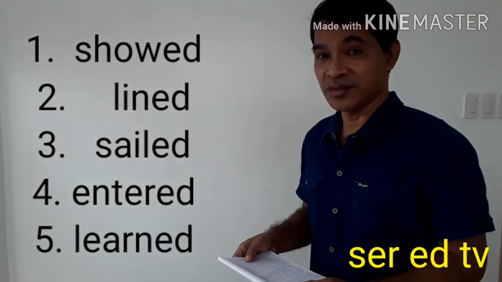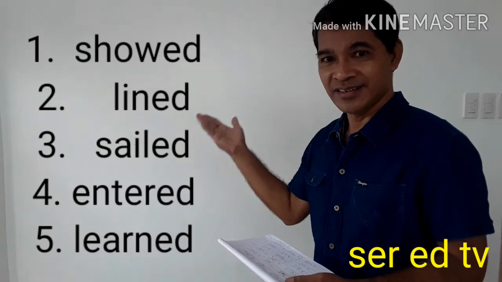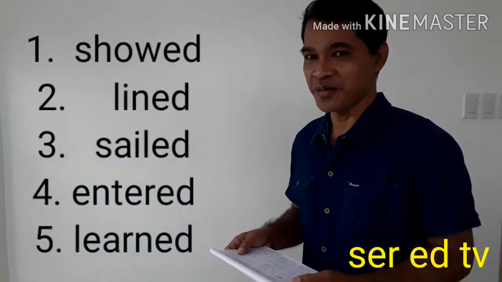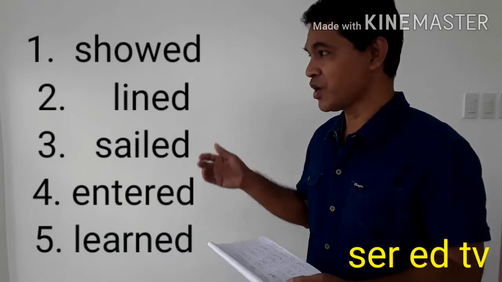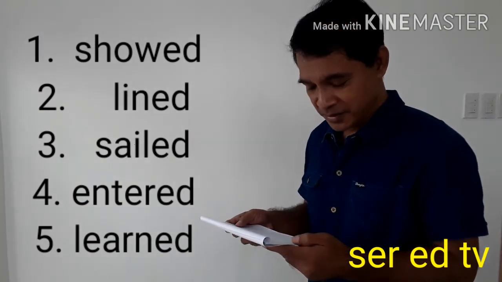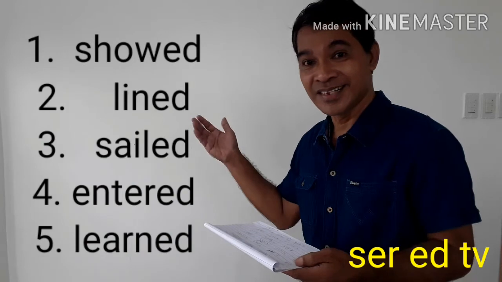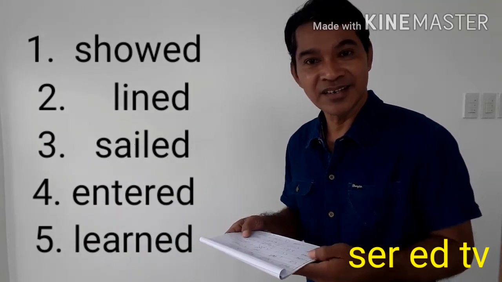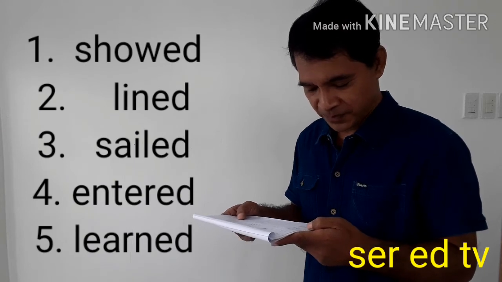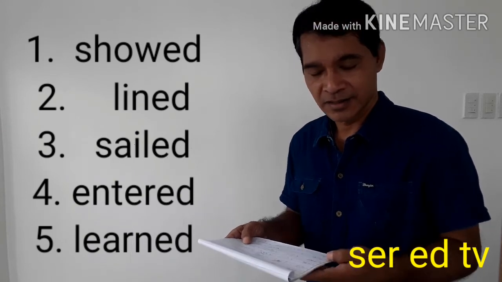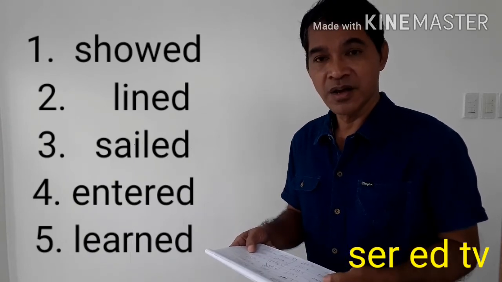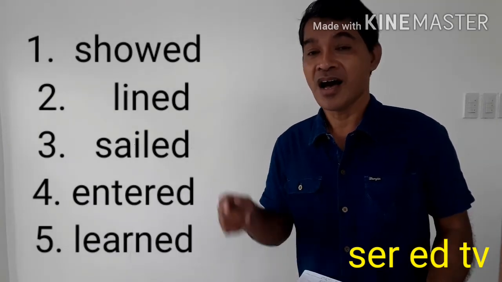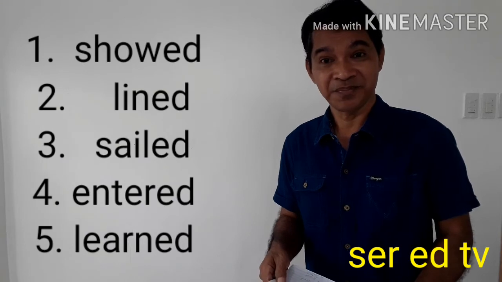It is not right to read it as "show-ed." No, it should be showed. Number 2, lined. Number 3, sailed. Number 4, entered. Number 5, learned. Have you noticed the sound of D?